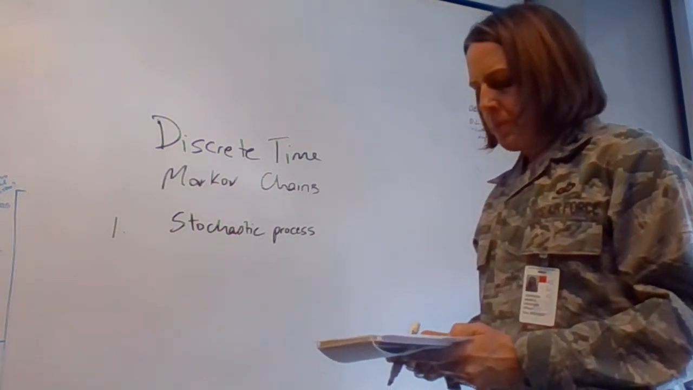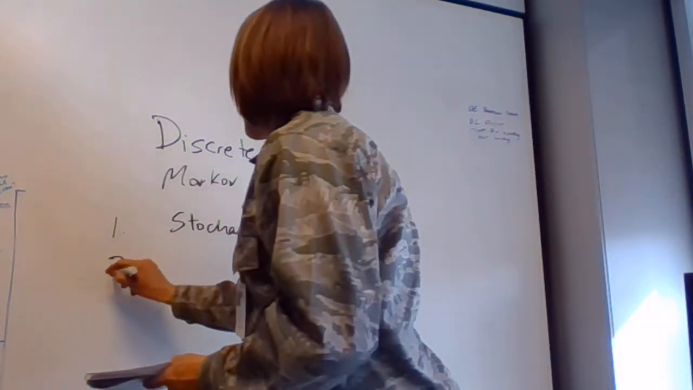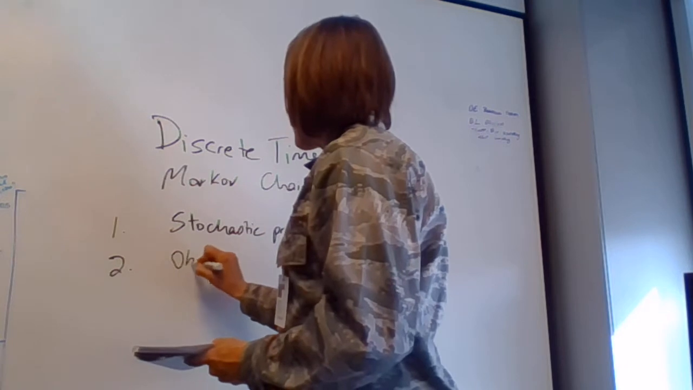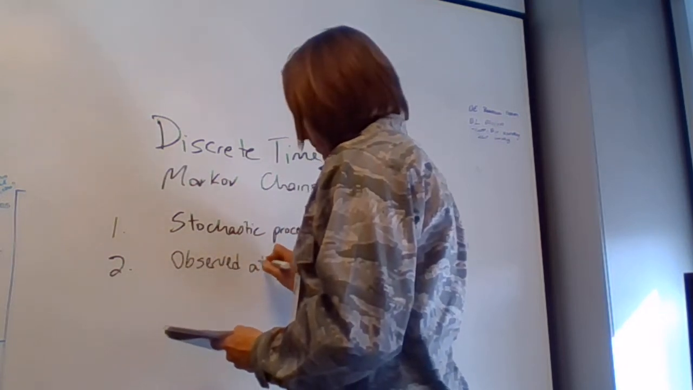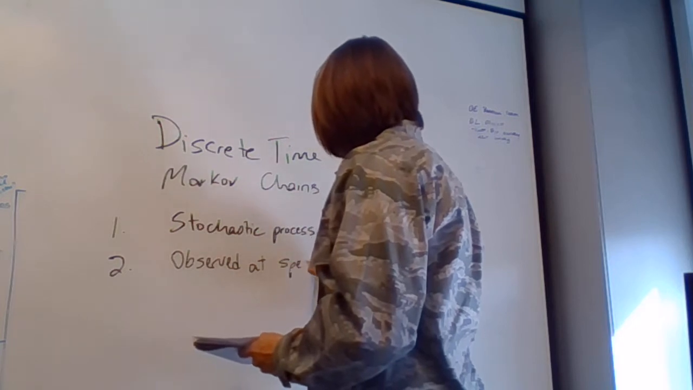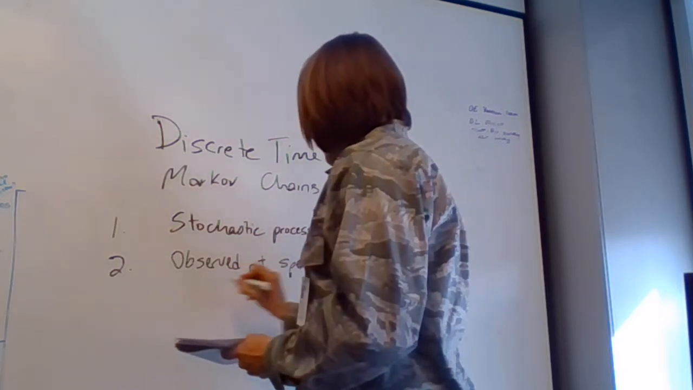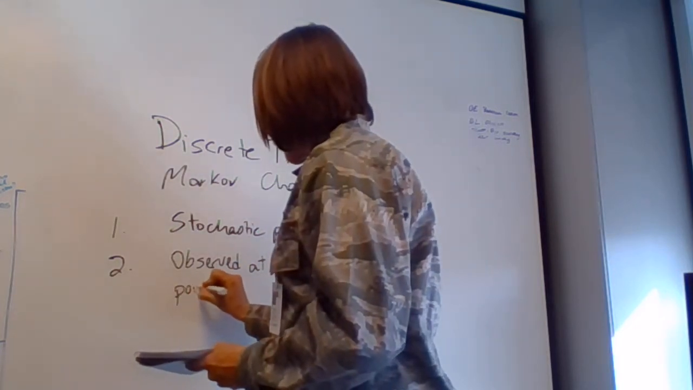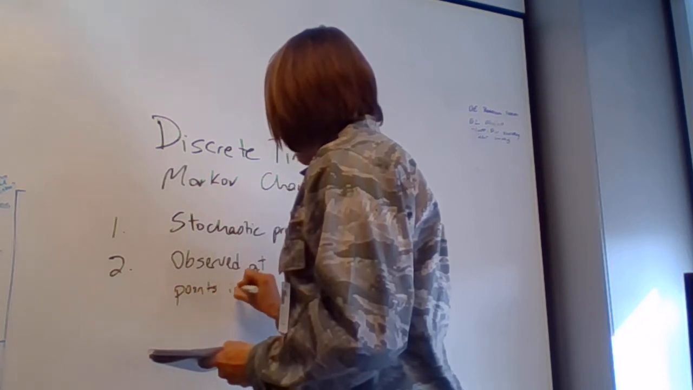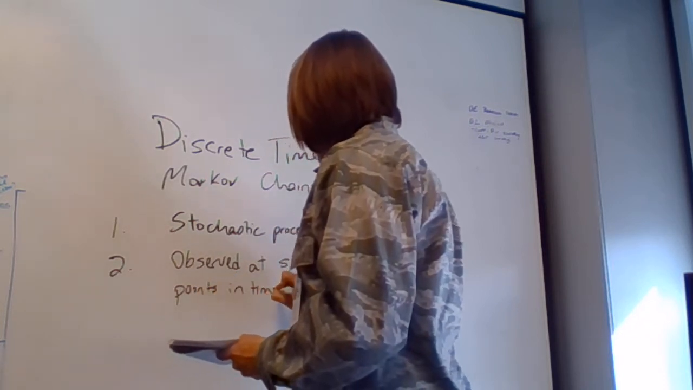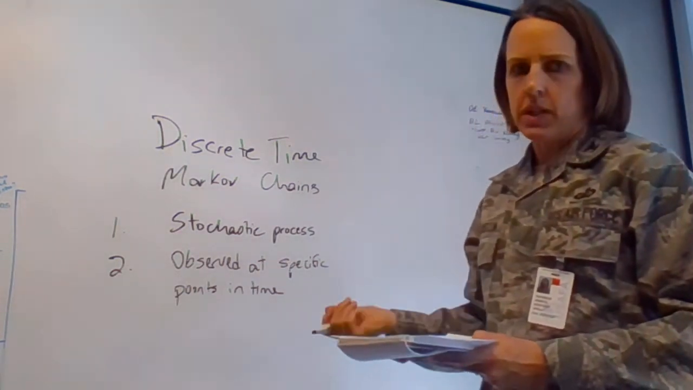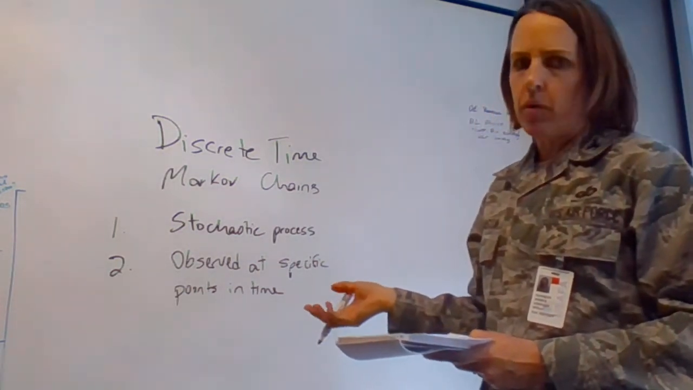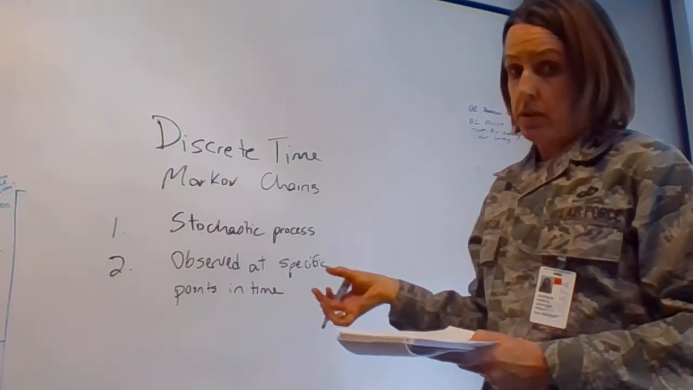Okay, the second thing, the system is going to be observed at fixed time points, specific points in time. That's what makes it discrete. So one time period can be a day, it can be a month, it can be an hour, it can be 5 minutes. It just depends how you define it.